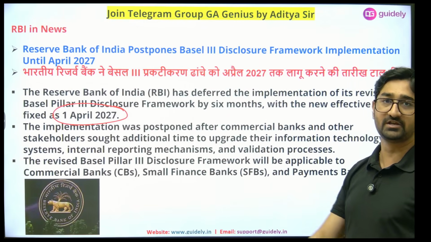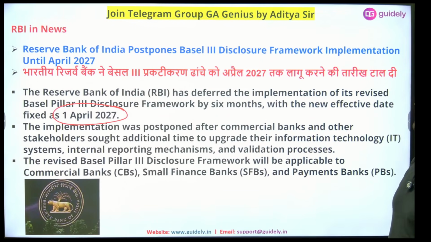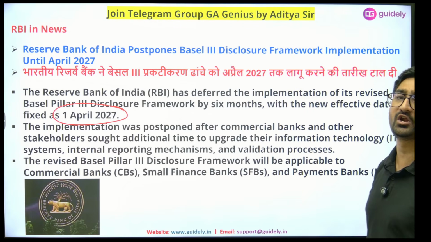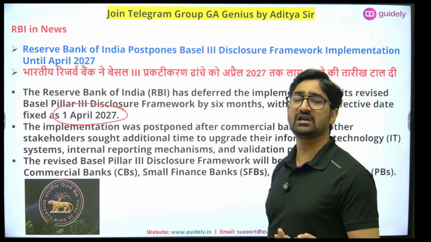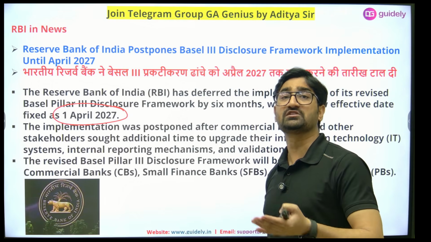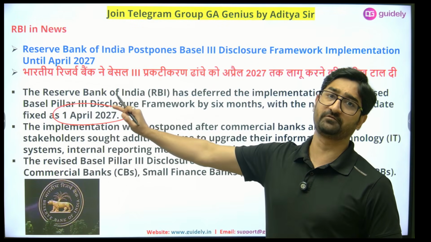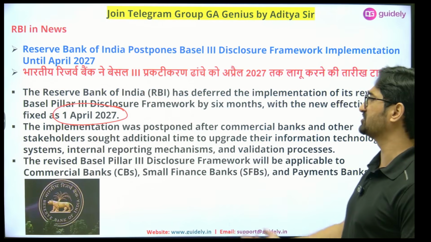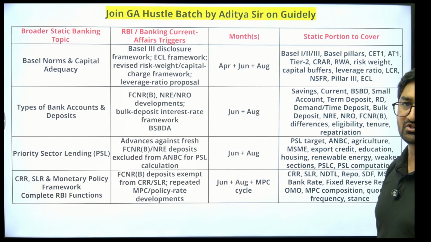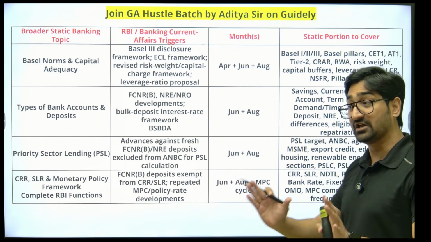RBI ने extension दे दिया है. That now the new guideline of Basel norms, that banks are required to maintain the Basel norm extra leverage ratio, that is 3.5%, 4%. So that is required to be maintained by the bank from 1st of April 2027. So leverage ratio related था, technology updation था. So these are the topics based on the circular.